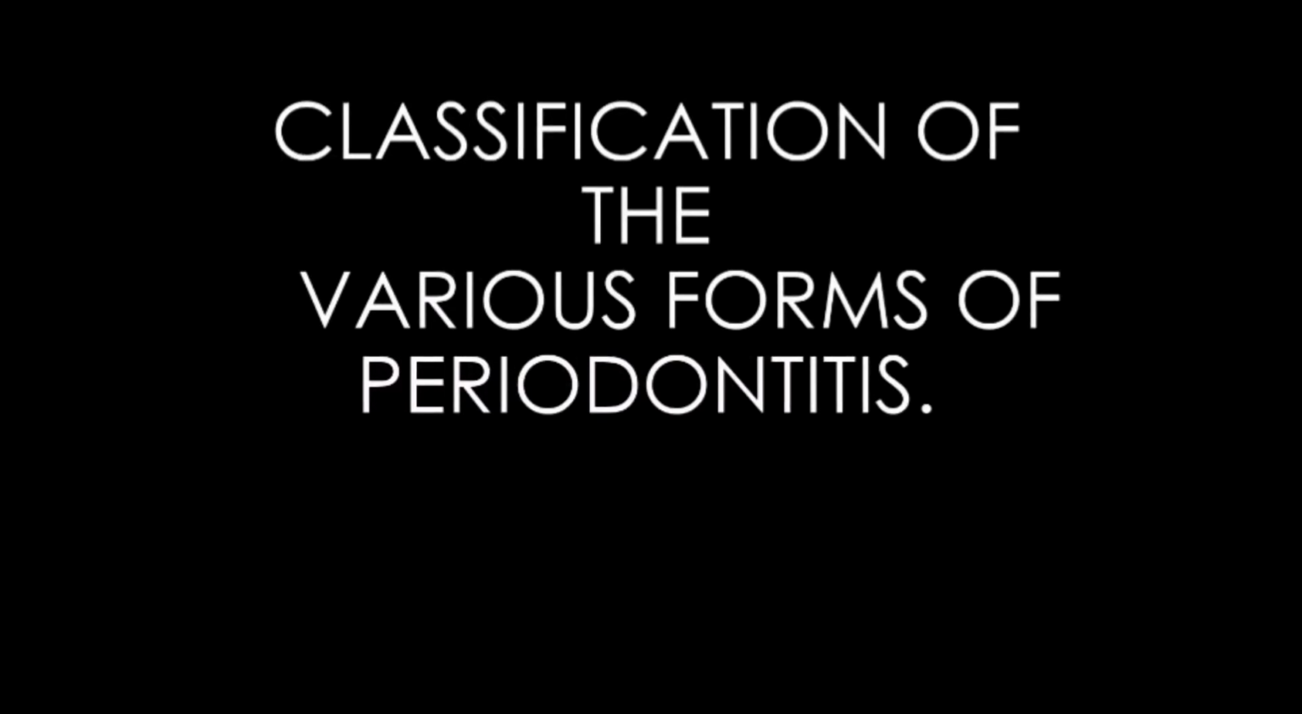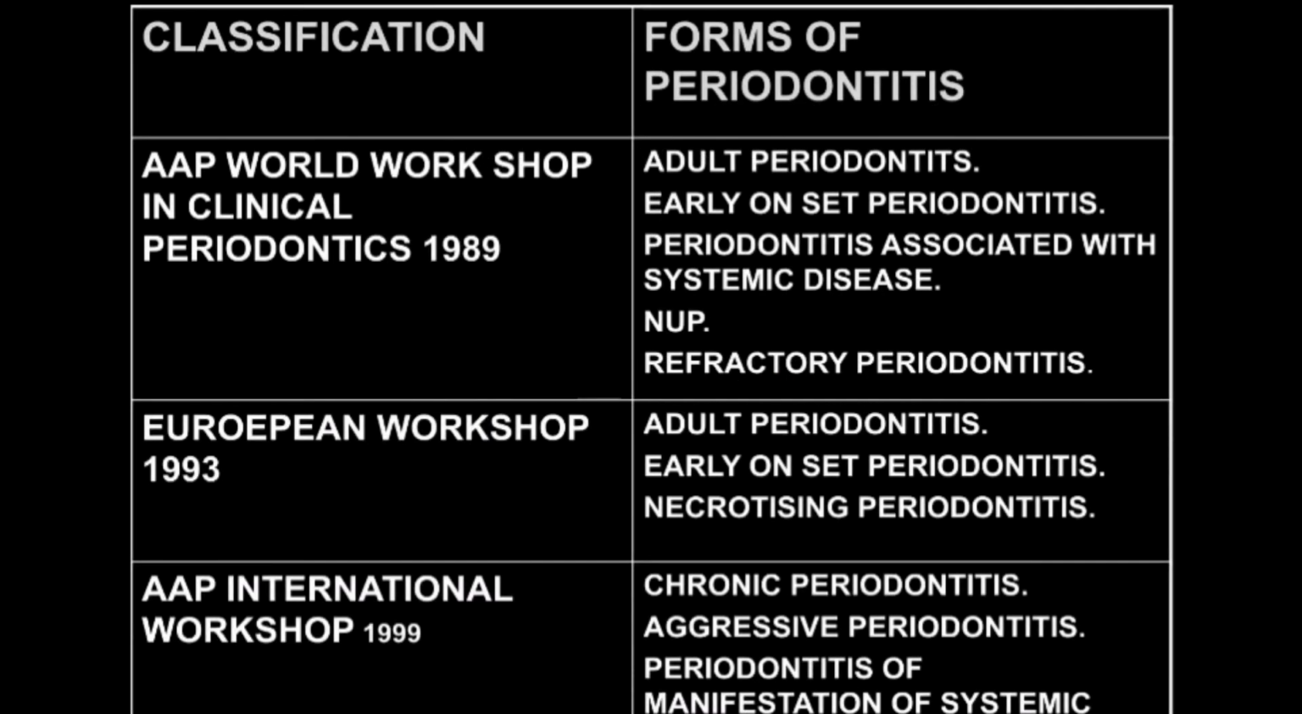Classification of various forms of periodontitis. In 1989, the forms of periodontitis were adult periodontitis, early onset periodontitis, periodontitis associated with systemic disease, necrotizing ulcerative periodontitis, and refractory periodontitis. European Workshop 1993: adult periodontitis, early onset periodontitis, necrotizing periodontitis. International Workshop in 1999: chronic periodontitis, aggressive periodontitis, periodontitis as a manifestation of systemic disease.